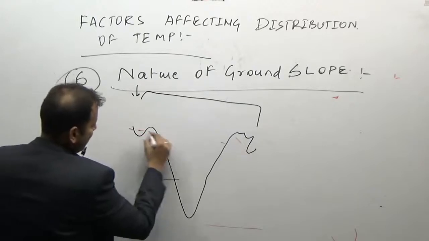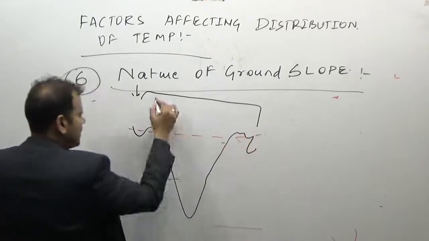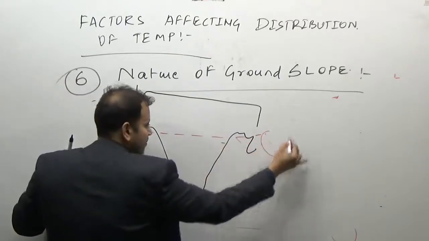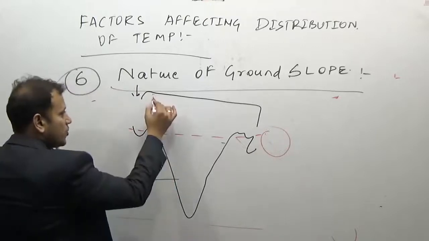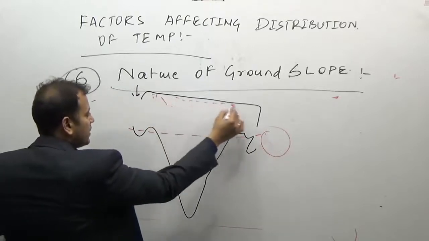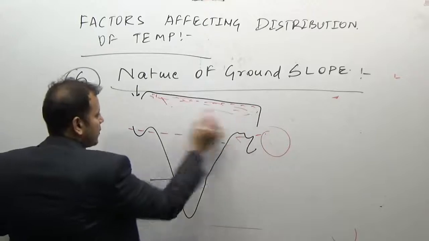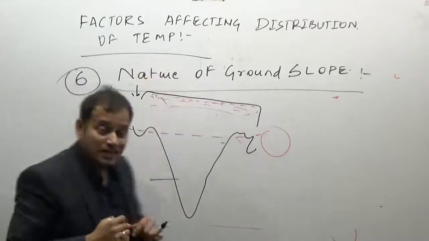Because this is the area where the Tropic of Cancer passes, here the sun is at its maximum northward position. So the sun's rays are mostly falling on this southern part of the Himalayas as compared to the northern part.